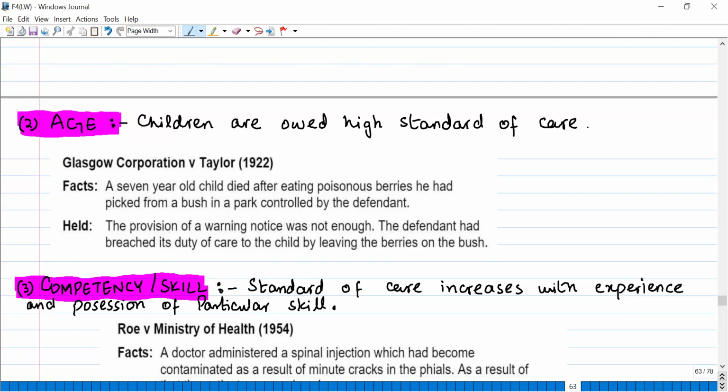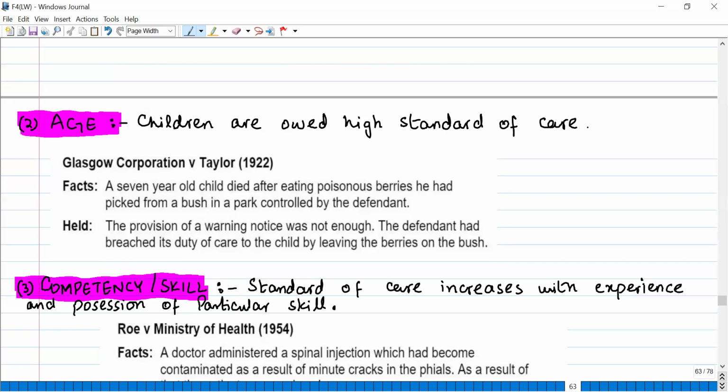Okay, so there was a very unfortunate case that a 7-year-old child ate some poisonous berries from the park, and when he ate that, he died basically. Now what happened was that his parents put up the claim. They sued the defendant who was controlling the park. Okay. Now what did the court say? The provision of warning notice was not enough. There was a warning notice there in front of the bush that do not eat these berries, these are poisonous.